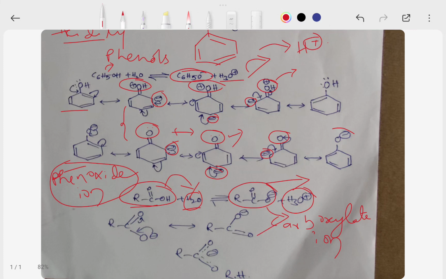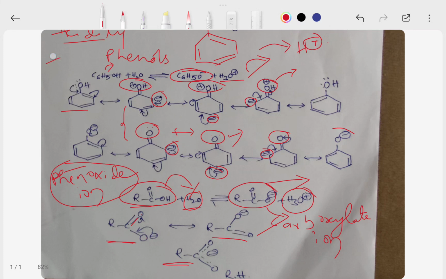Here you can observe the carboxylate ion resonance structures. This type of resonance structures are possible. These are equivalent resonance structures. Here the negative charge lies over two oxygen atoms. That means the negative charge rotates between these two oxygen atoms. When comparing with phenols, carboxylic acids are more acidic in nature than phenols.